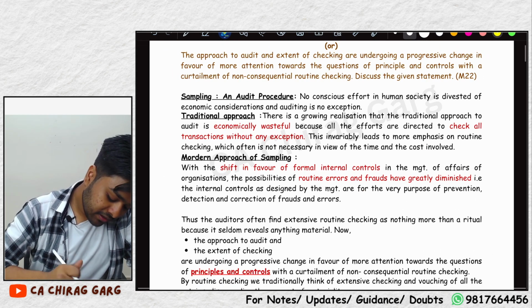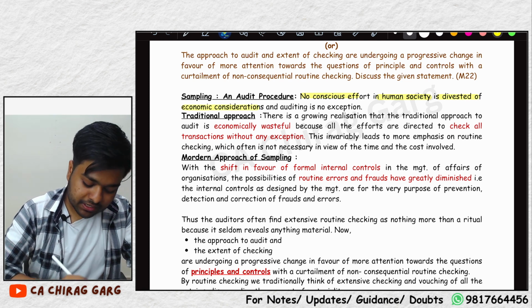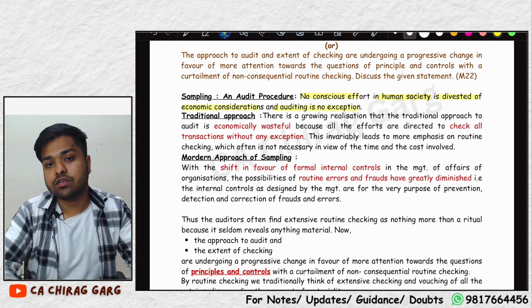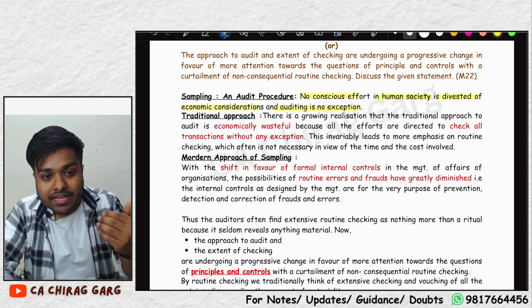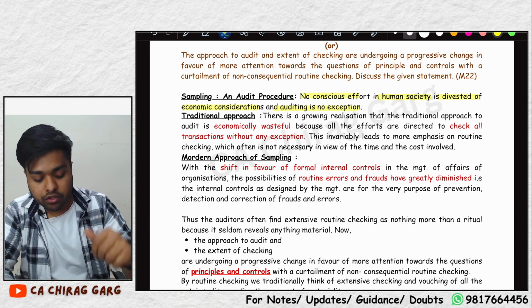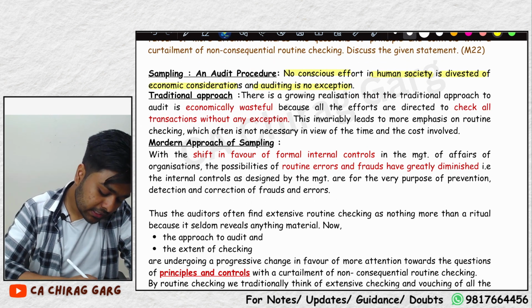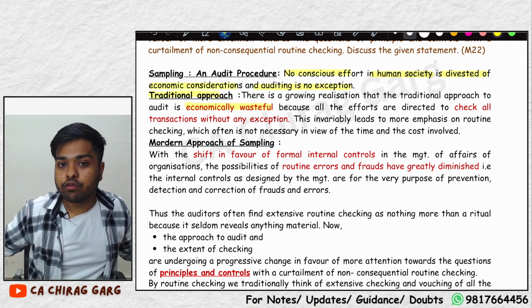Let's read. No conscious effort in human society is divested of economic considerations, and audit is no exception. What is economic consideration? Monetary consideration. So we direct all our efforts towards how can we save money, how can we do it economically, and audit is no exception.